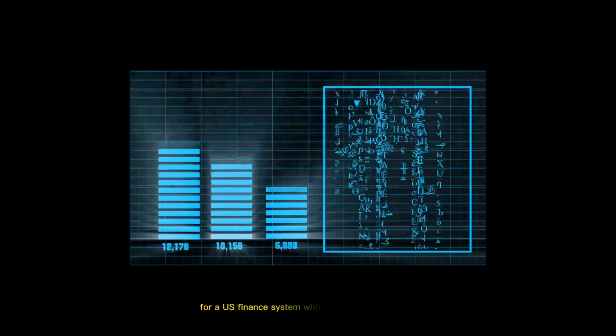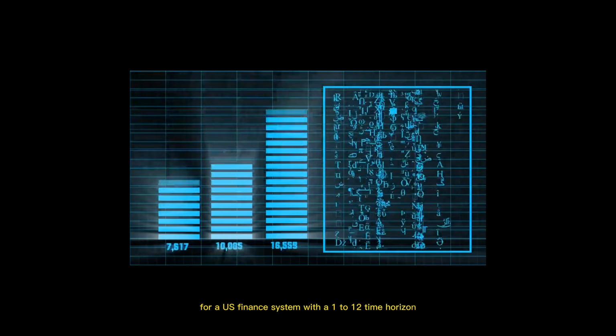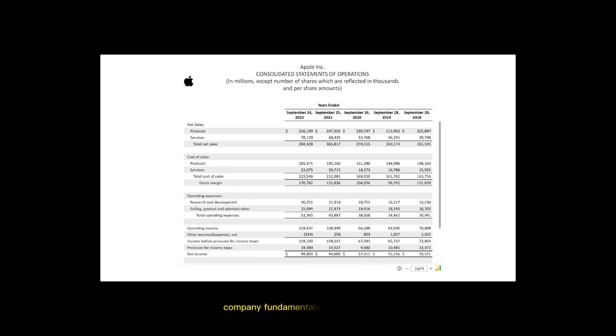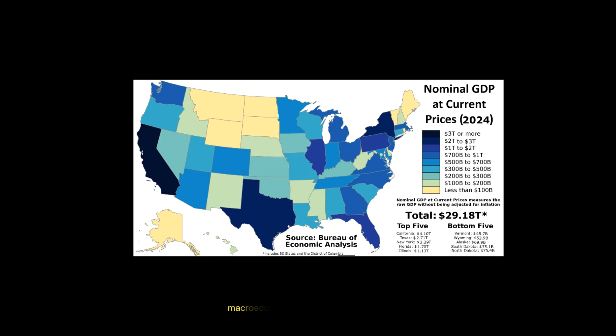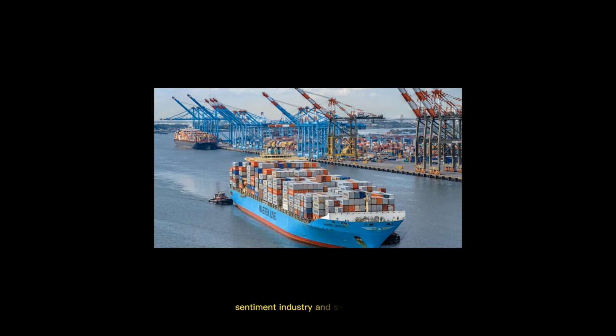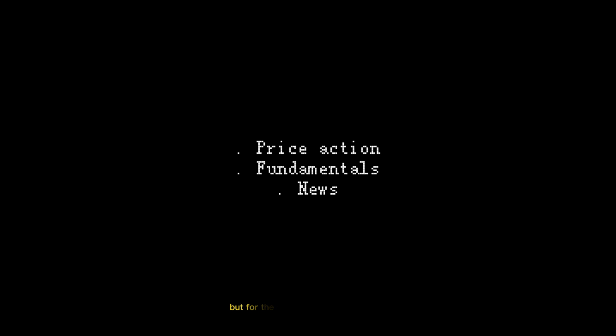For a US finance system with a 1 to 12 week time horizon, the main information sources are price action, company fundamentals, news and events, macroeconomic data, institutional data, sentiment, industry and sector data. But for the first version of the system, I'll focus only on price action, fundamentals, and news. Those 3 sources provide most of the value while keeping the system manageable. Now over to the constraints the system will face.